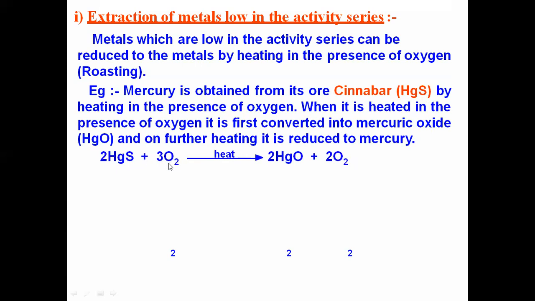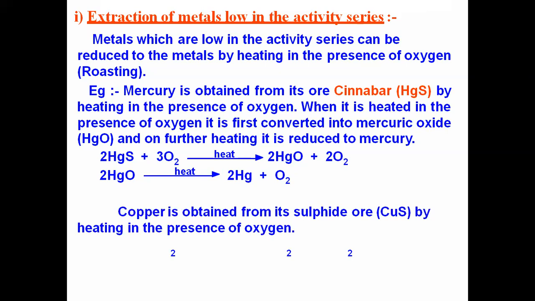Roasting means heating in the presence of excess of oxygen. When we heat it in the presence of excess of oxygen, the sulfide form will be converted into oxide form. And from the oxide form, again, if we carry out the heating process, we will end up with the liberation of oxygen, that is reduction takes place, and that reduction gives us the metal, that is mercury. So once the metal is extracted, we have to go for the refining technique.